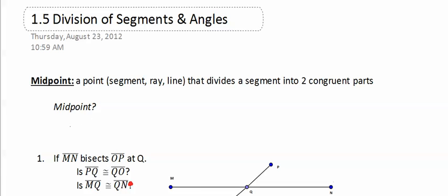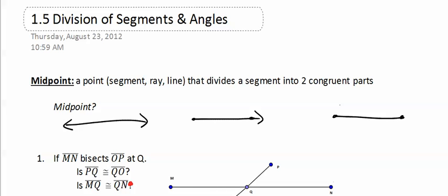Let's take a look at three quick diagrams. One of a line, one of a ray, and finally one of a line segment, all of which have X in the middle. And the question I ask is, can X be the midpoint of these diagrams?